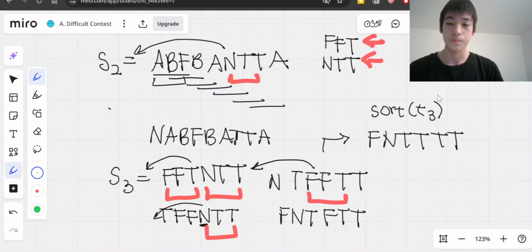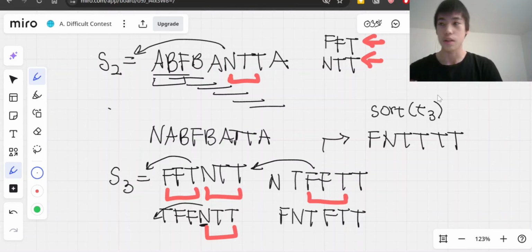Sorting is a very good way to rearrange the characters so that the string has a property that you understand very well. That property here is that the letters are in non-decreasing order, so they're all in alphabetical order.